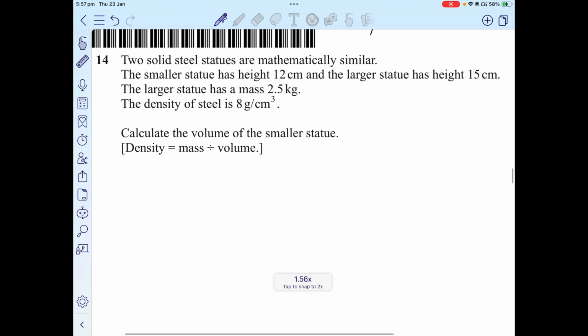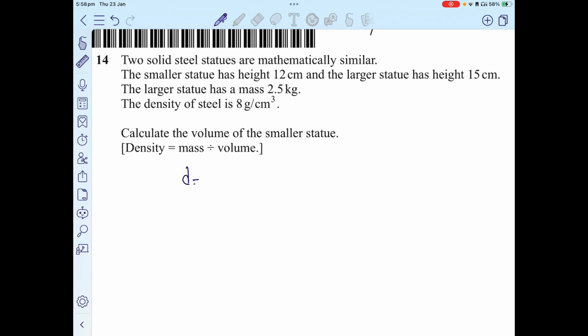The smaller statue has a height of 12 and the larger has a height of 15. The larger statue has a mass of 2.5. The density is also given. Find the volume of the smaller statue. Now, in order to determine the volume of the smaller statue using the similarity properties, we need to know the volume of the larger one.